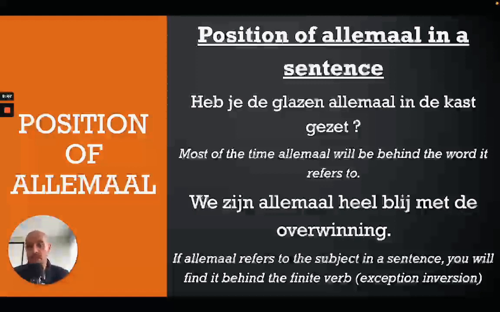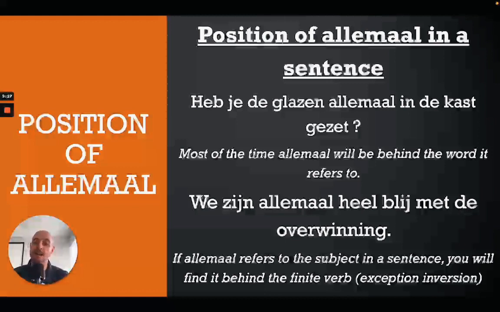Of course, it wouldn't be Dutch if there were no exceptions. And all of you know inversion in Dutch. If you don't know inversion, click on the link which will appear right now, and I will explain to you in another video what inversion is about. So, if there's inversion, for instance if we ask a question, it would be: are all of us happy with the victory? Then it would be zijn we allemaal heel blij met de overwinning.